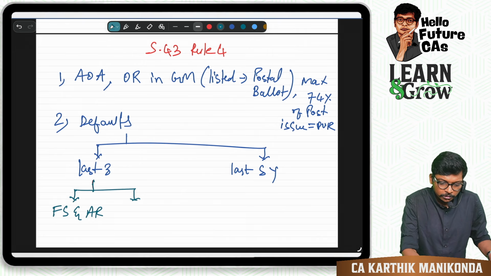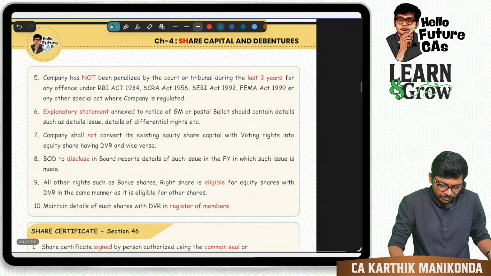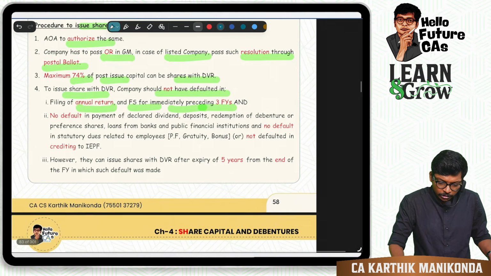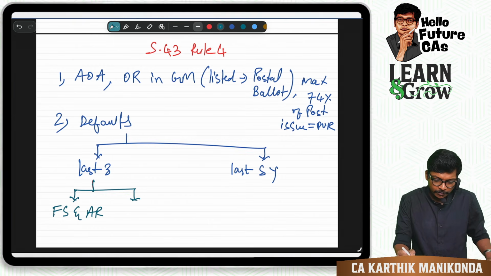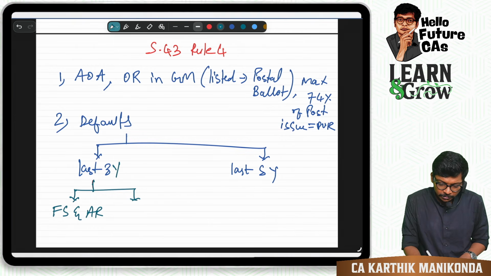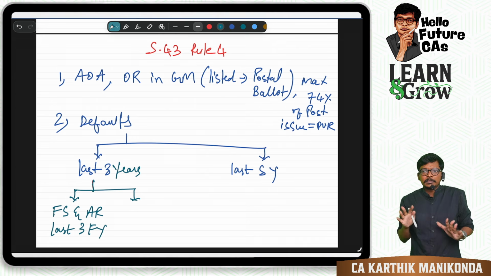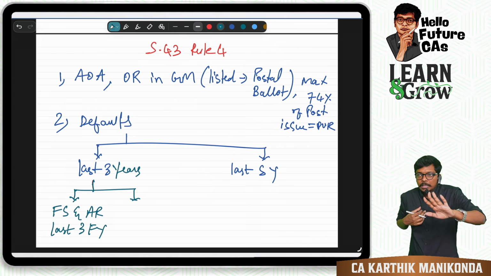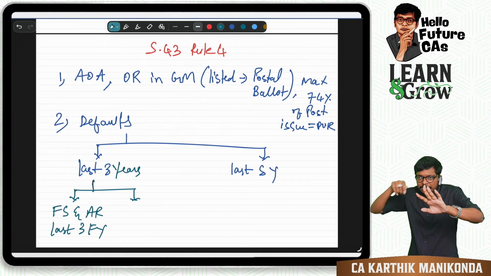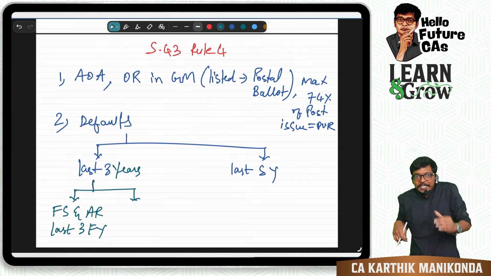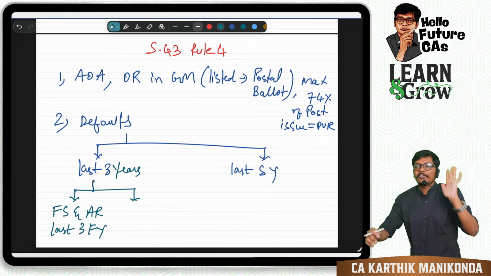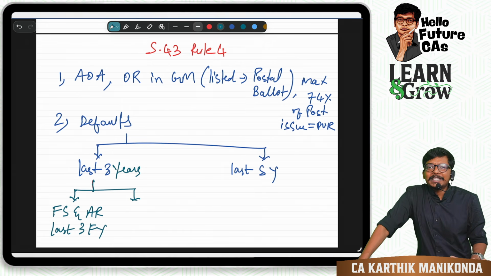Let me just cross check this. Yes. Okay. So here, we will write: last 3 financial years. Sir, I'm in the middle of the year. I am now in August. Will I see the last 3 years from this August? No. The previous 3 financial years where I should have filed, I should have filed. Are you all with me, guys?